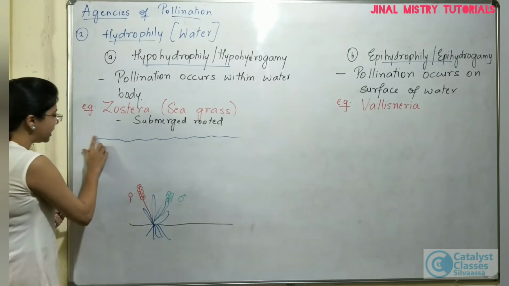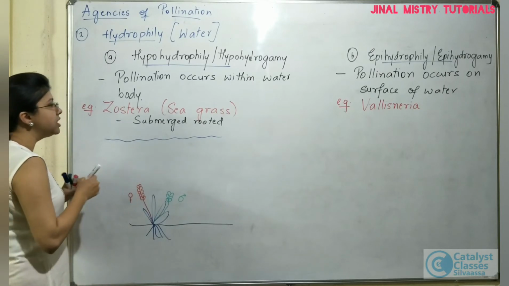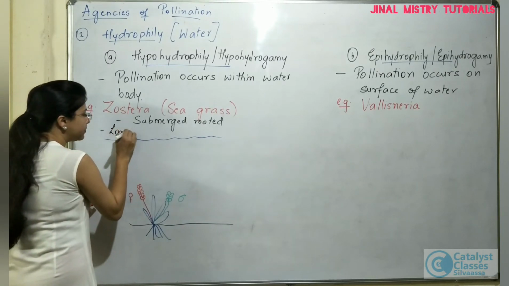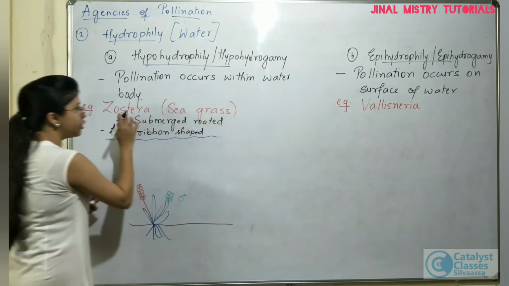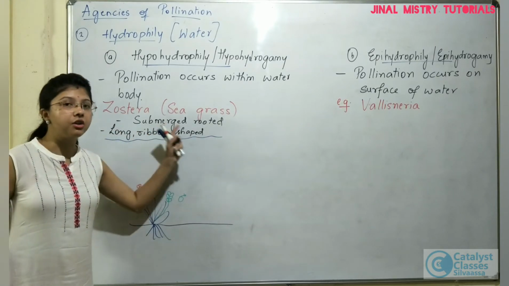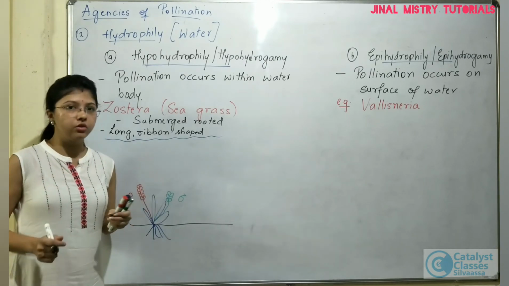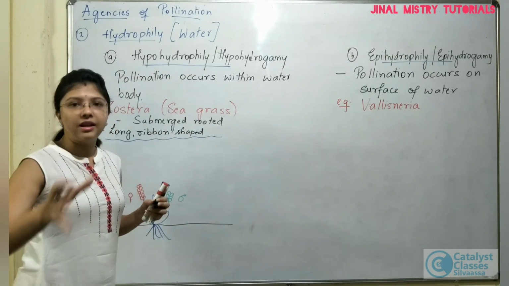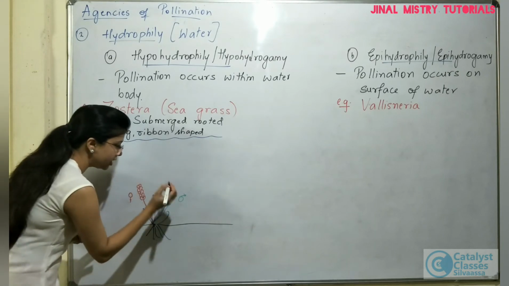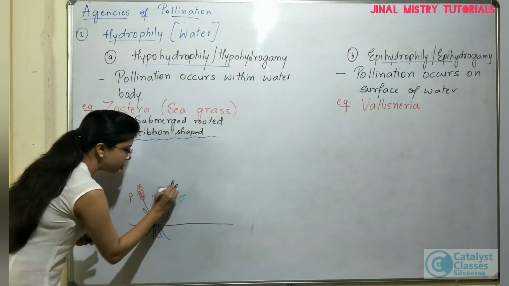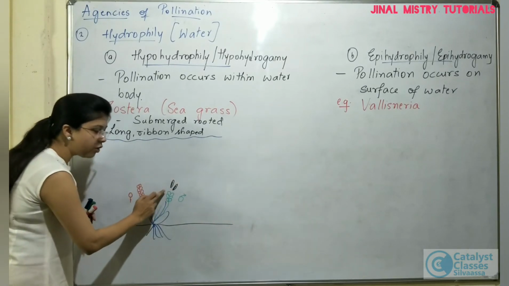Now, when you consider the characteristics of the Zostera plant, one thing is that the pollen grains of these plants are long and ribbon shaped. In fact, you can say that Zostera has the longest pollen grains among all aquatic plants. So if you consider the pollen grains, they will be ribbon shaped and long. These long ribbon shaped pollen grains are released from the anthers.